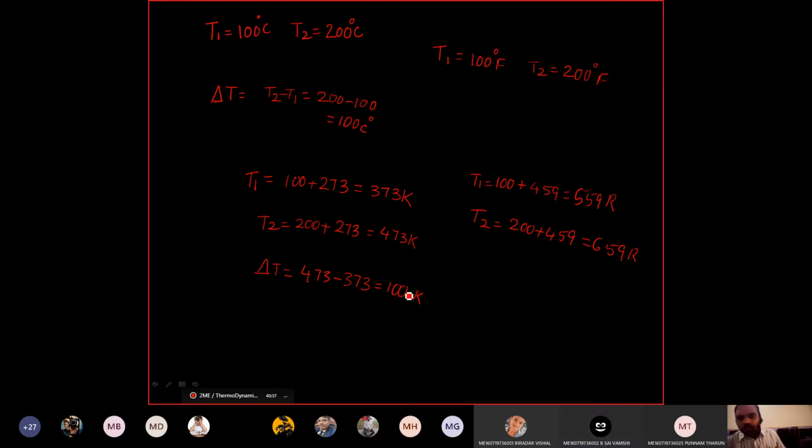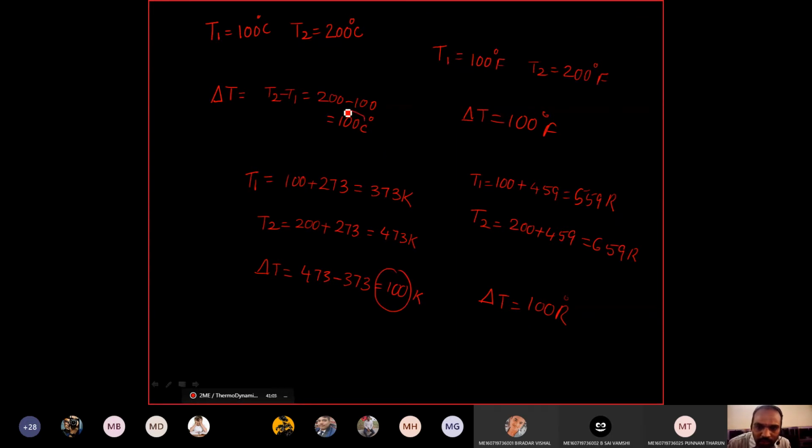I mean to say is, whenever you want to find the difference of temperature, here also delta T is equal to 100 degrees Fahrenheit. Here delta T is equal to how much? 100 degrees Rankine. It means whenever there is a difference of temperature, whether you convert into the absolute scale or not, the numerical value will be the same. This 100 will remain the same.